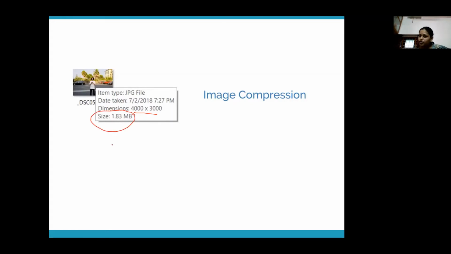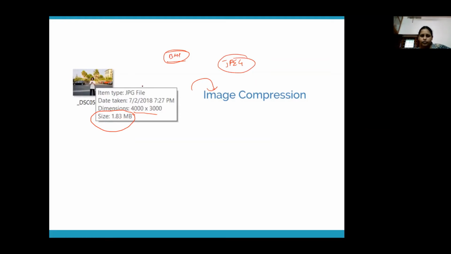Why? You are able to achieve this because you have applied some image compression. JPG is just one of the many image compression techniques that you can apply. You can save it in BMP or PNG or GIF, any other format. But when you save an image using BMP and you save the same image using JPG, you will find that BMP has a very large size.